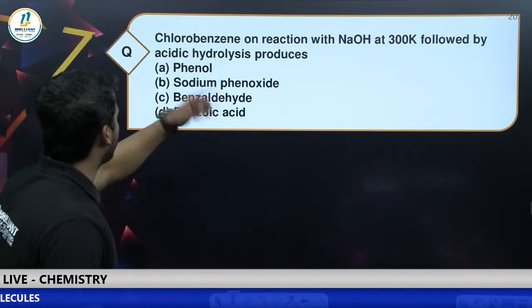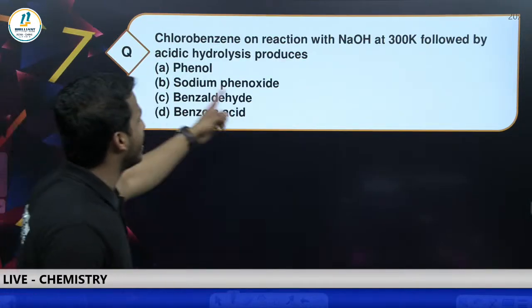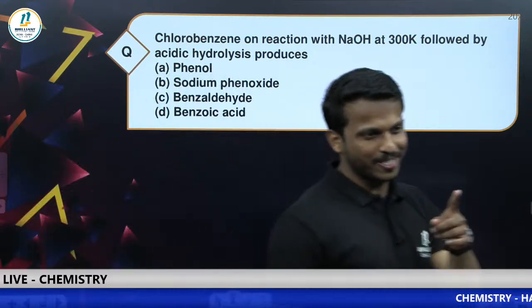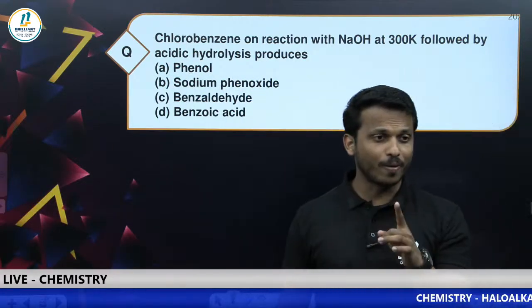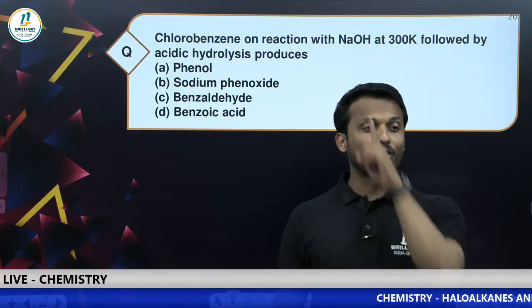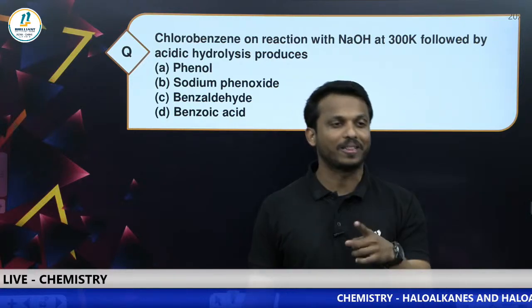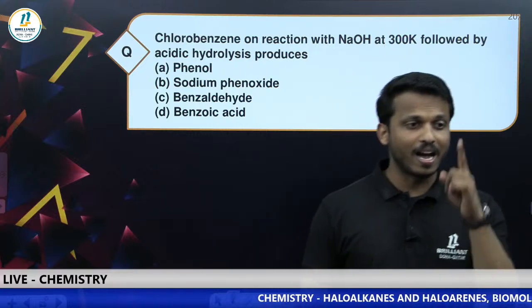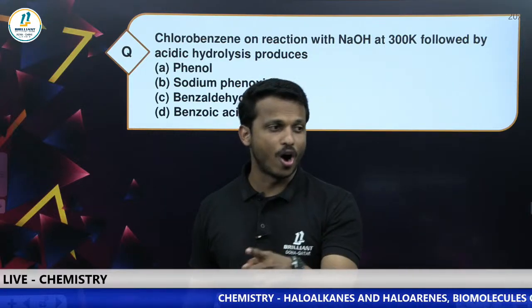I think the next question: chlorobenzene on reaction with NaOH. This is a direct question, you should not make a mistake. I discussed this reaction before. Chlorobenzene on reaction with NaOH at 300 Kelvin followed by acidic hydrolysis produces what?